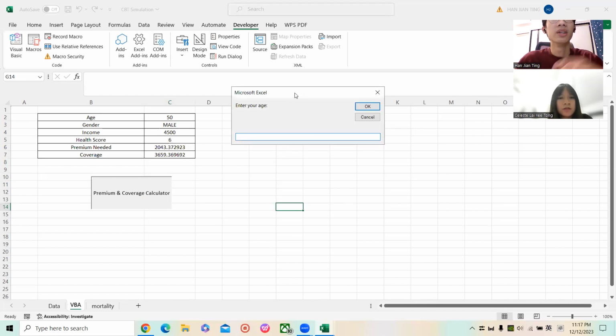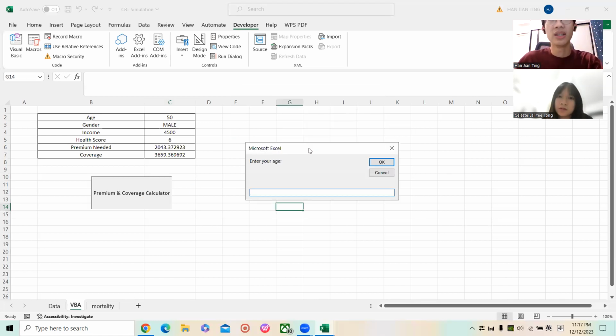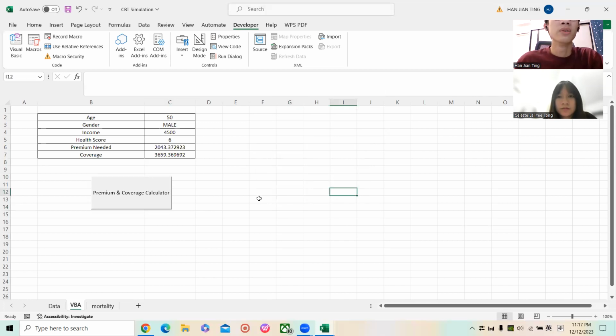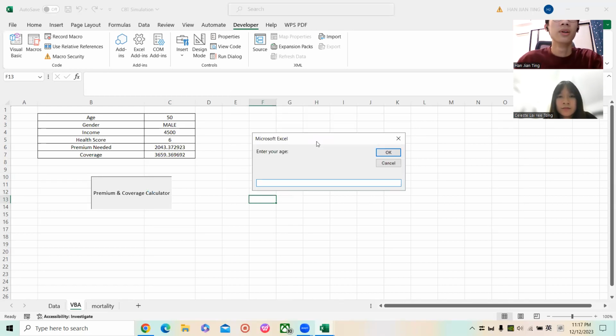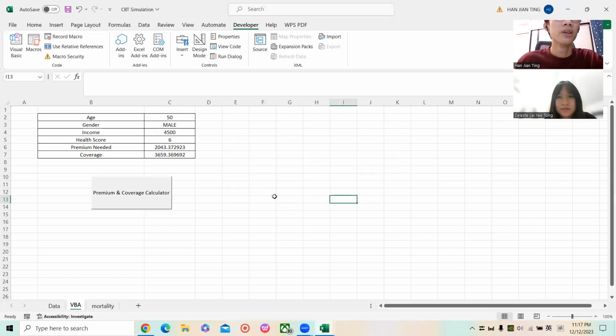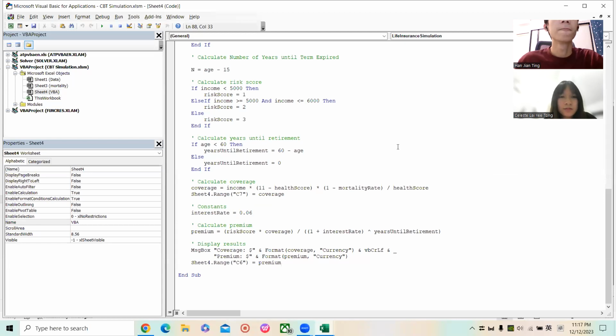And for example, if the person keys in an age below 45, the system will say, "Sorry, the minimum age for this simulation is 45." So they are not eligible in these situations. Also, if the person is above 16 years until retirement, meaning they are retired, they are also not available for this insurance. So now I will explain the VBA code.